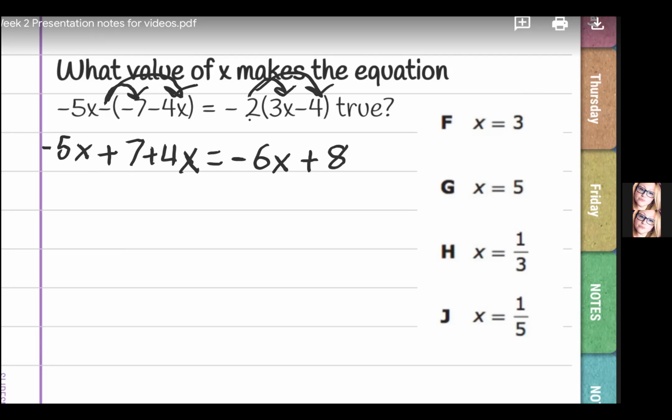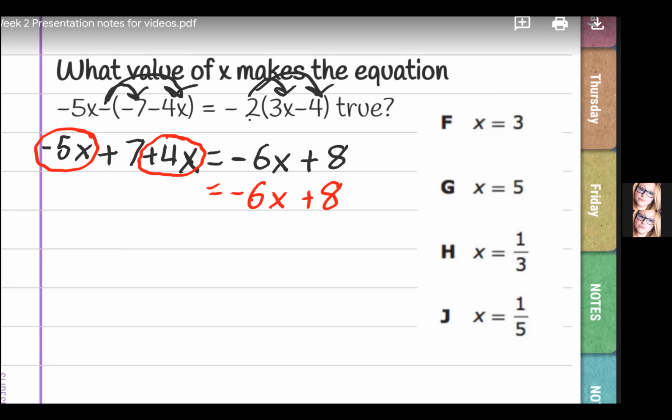Now, do we have like terms that we can combine? On this side, no. So I'm going to bring them right on down because I know I cannot combine those terms. Make that a better 6. There we go. On this side, we've got a negative 5x and a 4x. Look at that. We've got our 2 like terms. Remember, I always make sure that that sign out front is together.